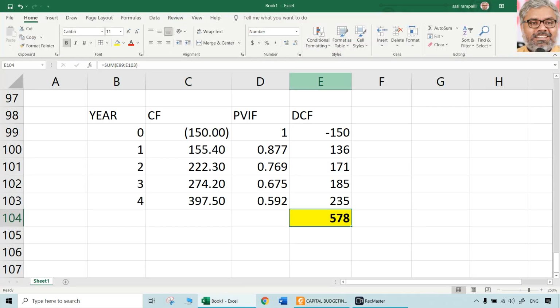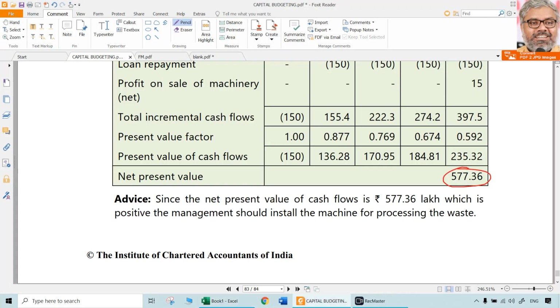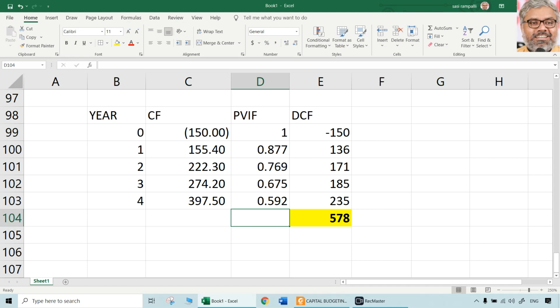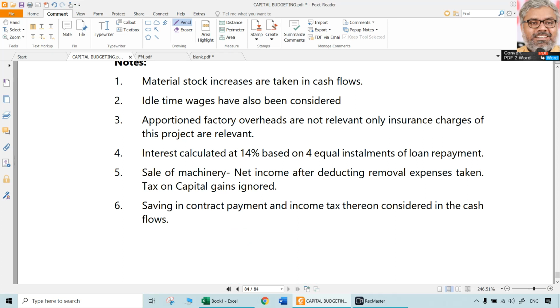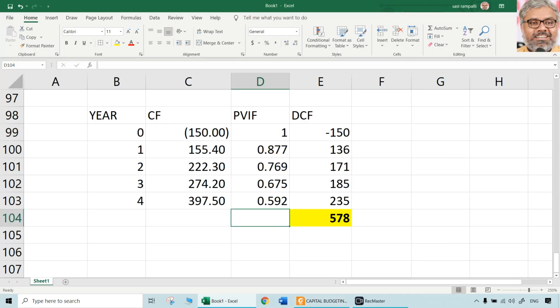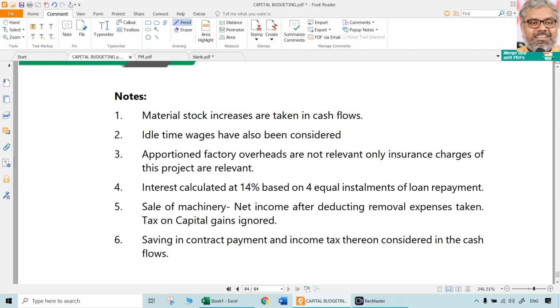So approximately that is the net present value, 578 lakhs. There may be a small difference, that doesn't matter, that's okay. If it is very close to that, that's fine. Since the project has positive NPV, certainly this project can be accepted, and we can call it a feasible project. So that is question number 10.